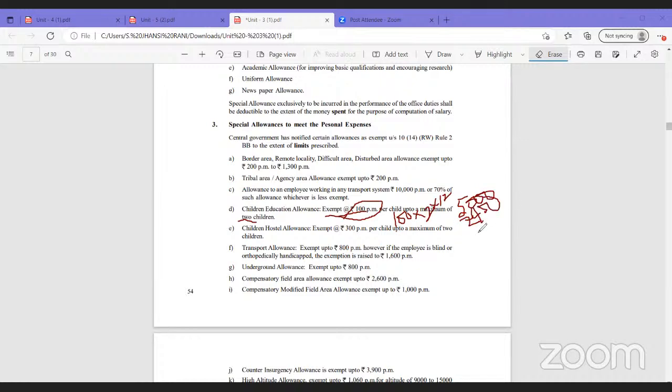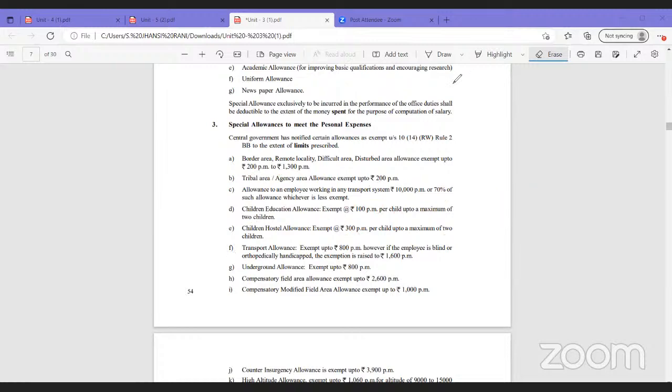The remaining is taxable. Even for the children hostel allowance, that too only for a maximum of 2 children, the exempted amount is 300 per month. Same for transport allowance, underground allowance, compensatory field area allowance.